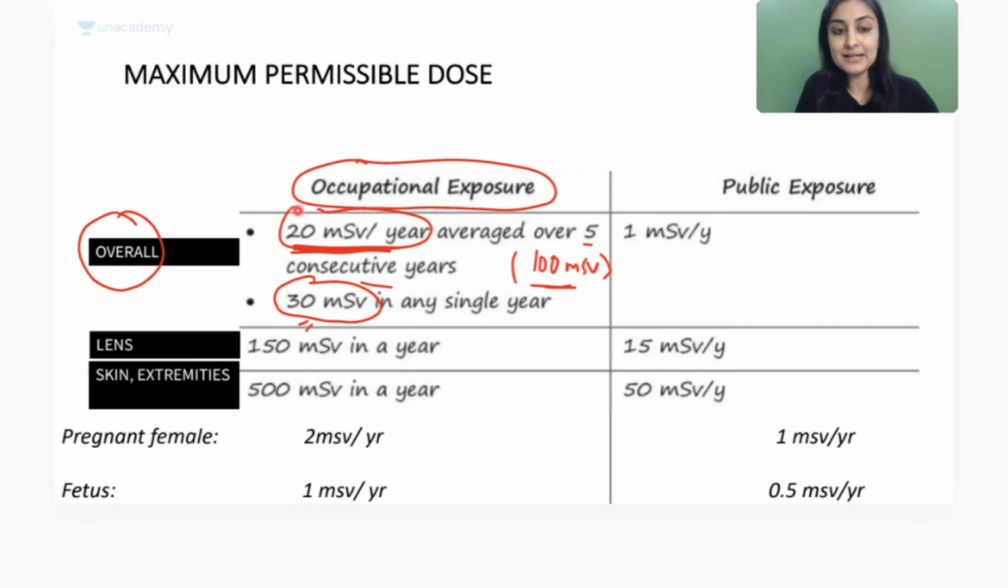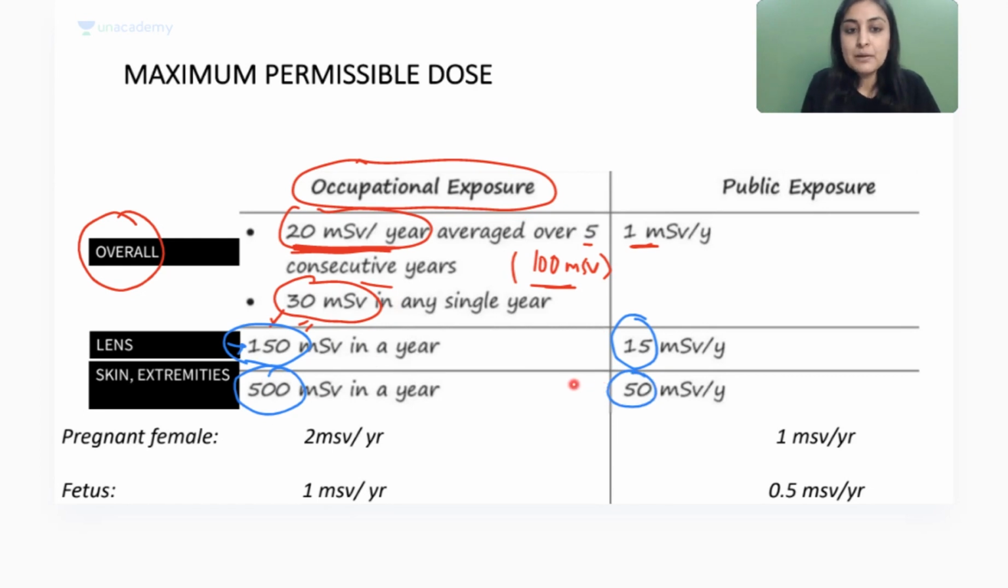Okay, so remember any of these which is there in your option, you choose it. Both will not be there. If both are there, choose 30. Okay, so 20 and 30 millisieverts. Whereas public ka exposure, only one, remember. Okay, only one. Notes have been provided in prep ladder, they have been uploaded. Just check. Okay, aaj hi maine dekha, they have been uploaded. So this is public exposure, 1 millisievert per year. Lens, remember 150, and then you just remove 0, it is 15. All right, skin and extremities, we give a lot of room, 500, and you remove 10, 50.